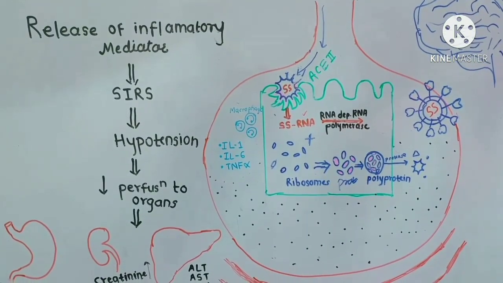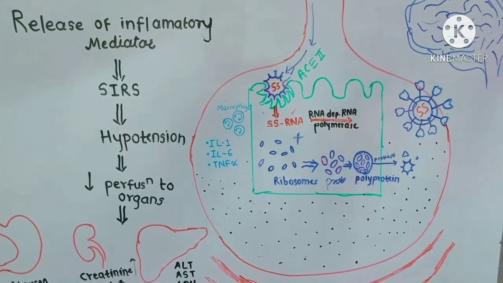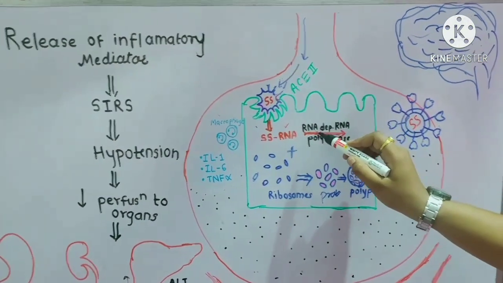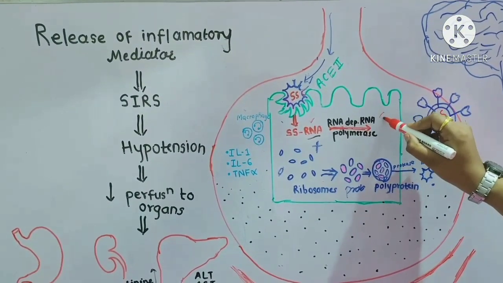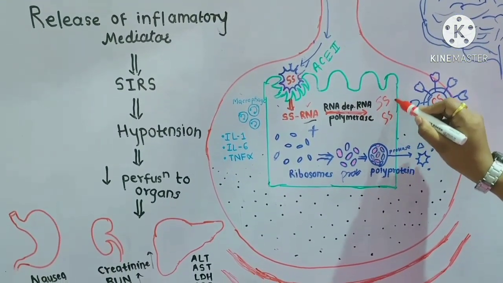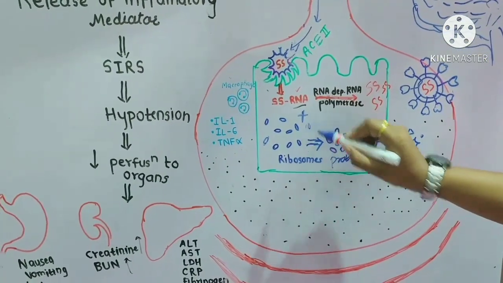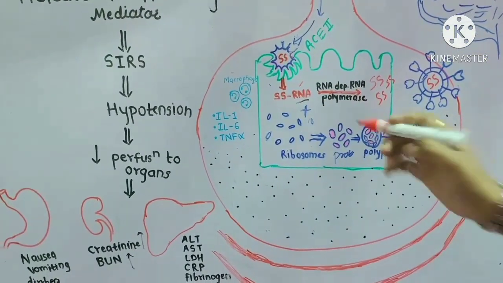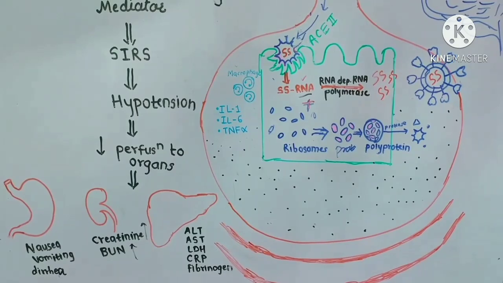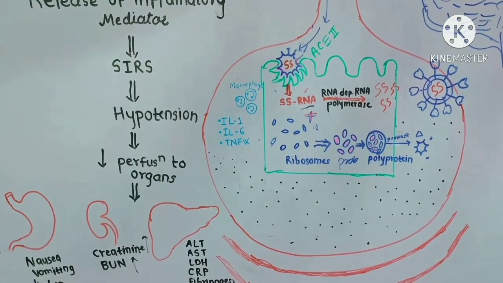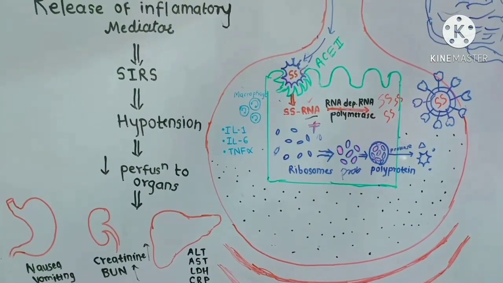Now this single stranded RNA has to do two things. In the presence of RNA dependent RNA polymerase, the name itself is indicating RNA dependent, it is polymerizing the RNA. So many such single stranded RNA are formed. The second thing is that this single stranded RNA will combine with the host ribosome to form the protein, because in biochemistry we have learned that whenever the ribosome and the ribonucleic acid combine, they undergo the process called translation to form the protein.